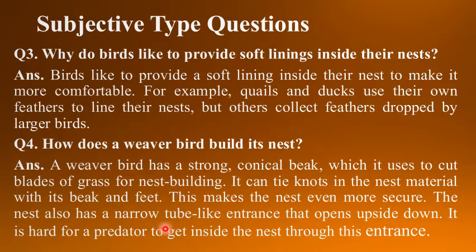Understood all of you? So let's see the answer once again. A weaver bird has a strong conical beak which it uses to cut blades of grass for nest building. It can tie knots in the nest material with its beak and feet. This makes the nest even more secure. The nest also has a narrow tube-like entrance that opens upside down. It is hard for a predator to get inside the nest through this entrance.